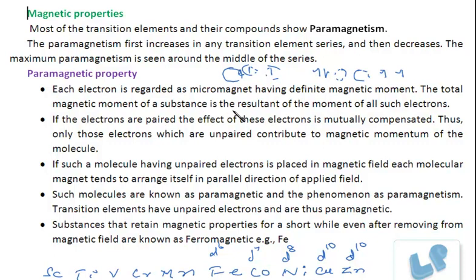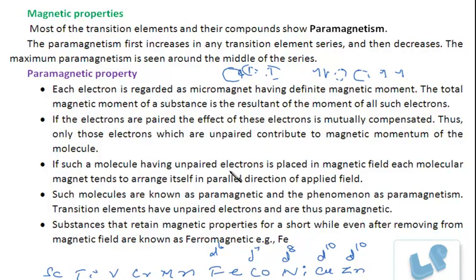So the total magnetic moment of a substance is the resultant of the moments of all such electrons. If the electrons are paired, the effect of these electrons is mutually compensated. Thus, only those electrons which are unpaired contribute to the magnetic moment of the molecule.